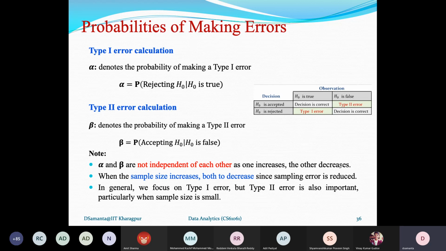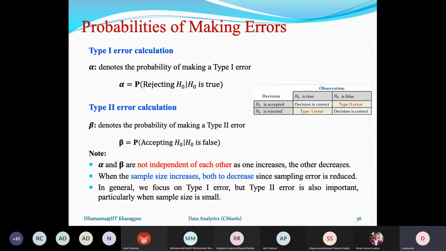So this is actually the sampling error, right? Sampling error usually increases when the sample size is small, and sampling error can be reduced when the sample size is large. You can note down the standard error that we can express as sigma by root over n, and if n has a large value it means the error is less. It is like that concept, okay? And error is less means both alpha and beta will be less. Now here in general we'll focus on type 1 error, but type 2 error is also important.